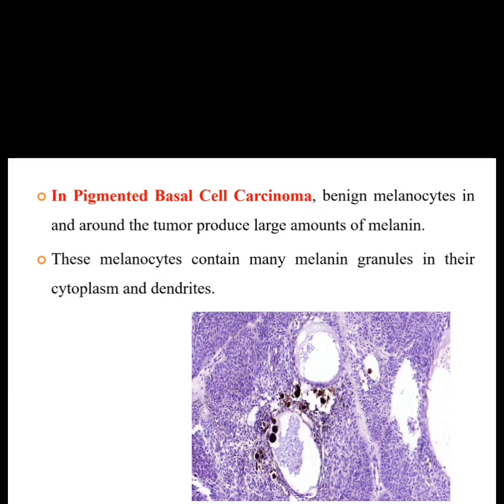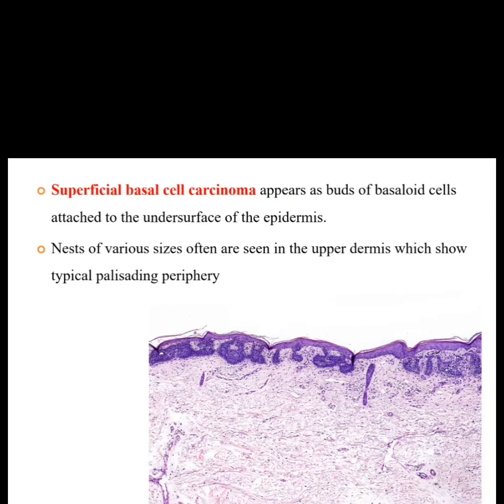These melanocytes may contain melanin granules in the cytoplasm and the dendrites. So if pigmentation is present, we can see the pigmentations which are produced by the benign melanocytes. Histologically we will say it is pigmented basal cell carcinoma.